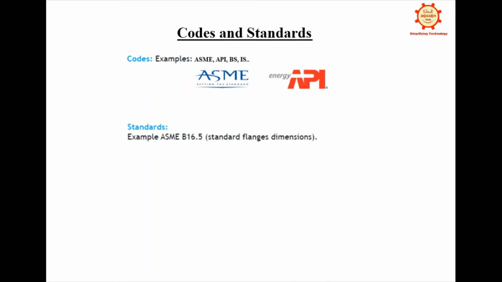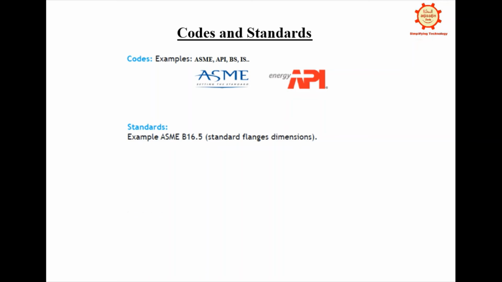And an example in that standard means a particular clause. If we want flange dimensions, then we will follow ASME B16.5, which means B16.5 is the standard in ASME. Like that there are several different standards. So they are classified section-wise. It means first there are codes, where different countries made their own codes, and within that there is a different classification.